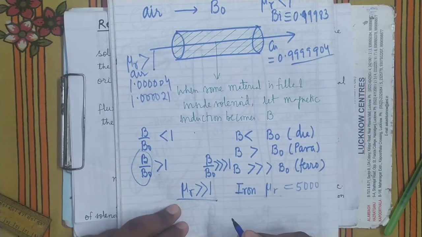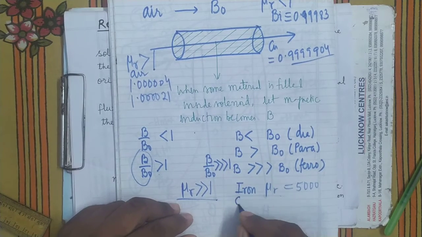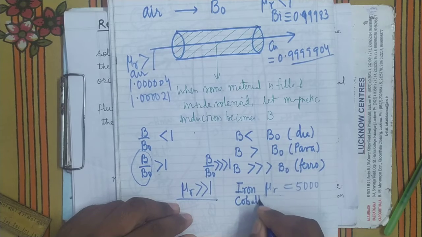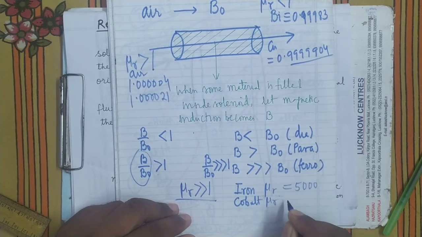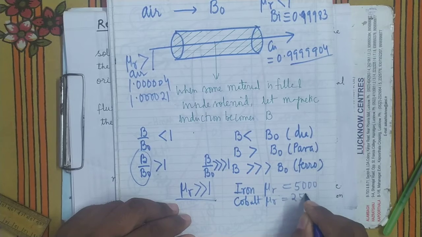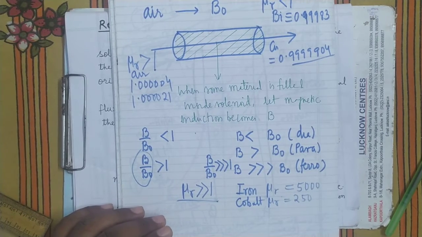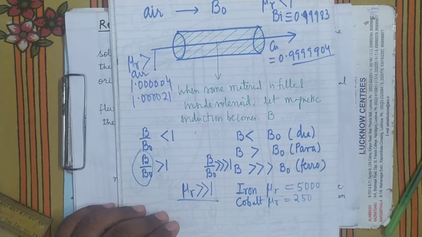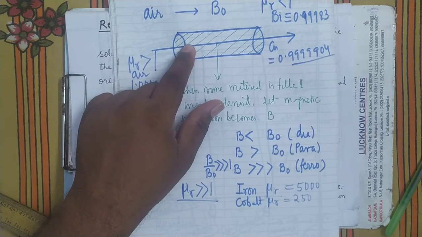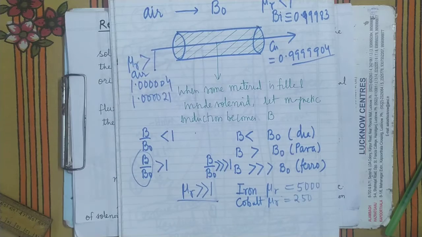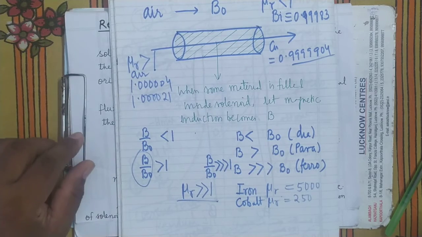Similarly, in cobalt it is 250. Its value is 250, meaning it will increase the magnetic field 250 times that in air. If in air there was 1 Tesla, then when you fill it with cobalt, it will become 250 Tesla.